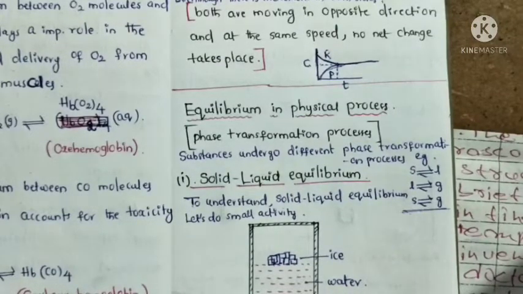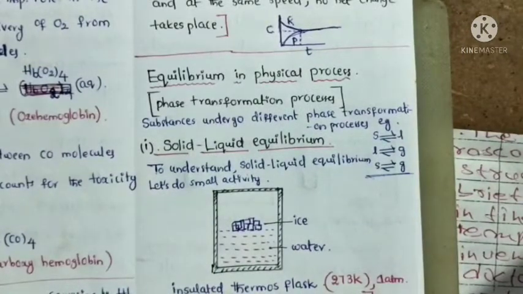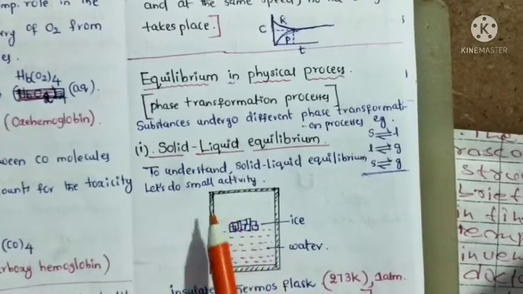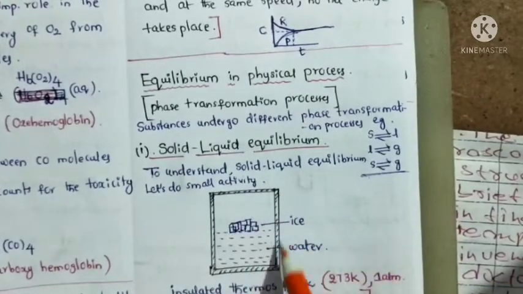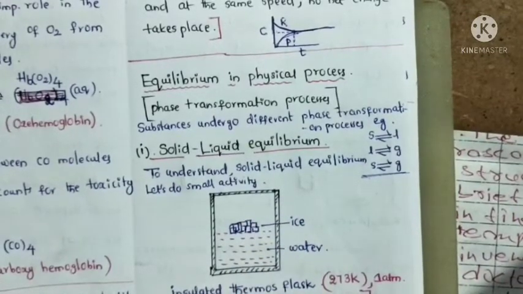To understand solid-liquid equilibrium, let's do a small activity. What happens if we keep ice and water in a perfectly insulated thermos flask at 273 Kelvin and atmospheric pressure?